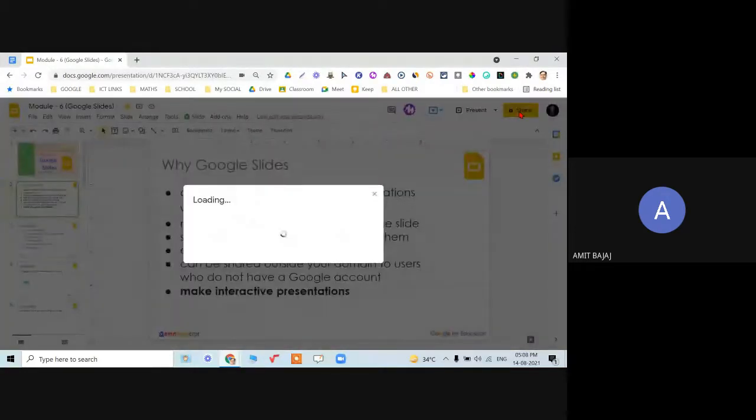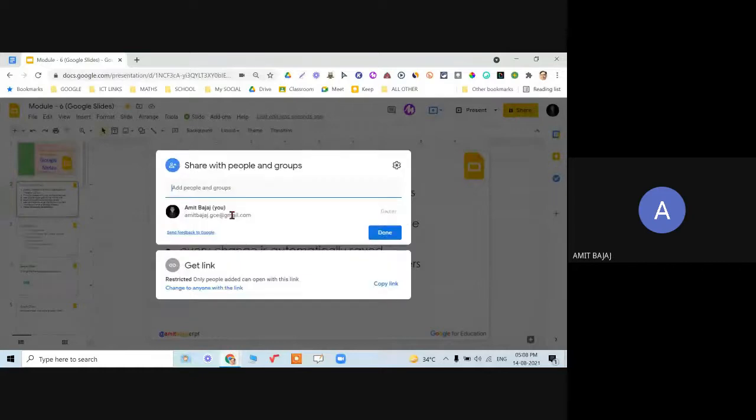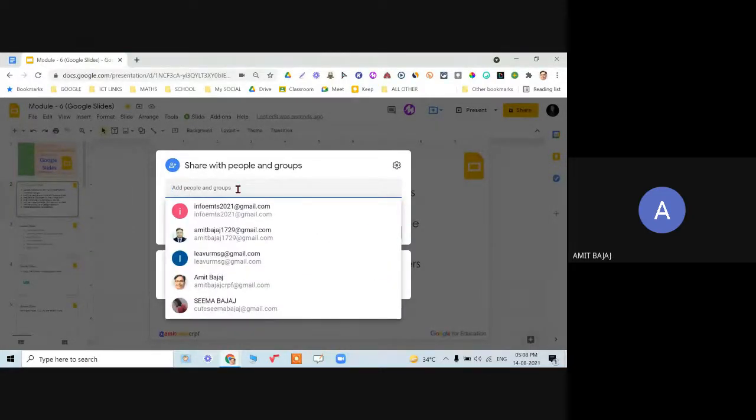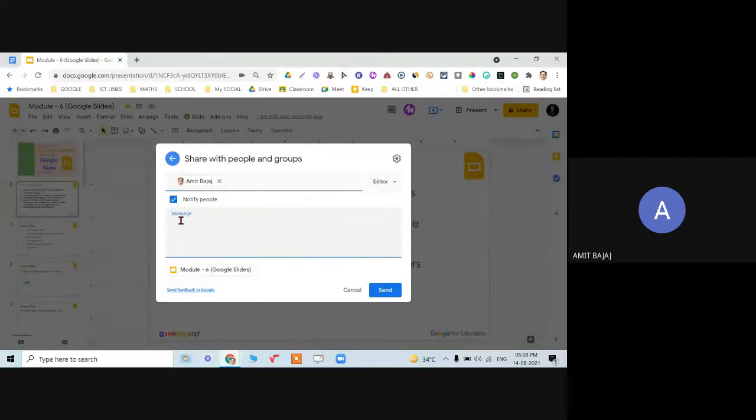When I click on this share button and add the email IDs of the persons, it will be shared with all those members. I can type a message, and the people will be notified via their email. I can make them an editor, a viewer, or a commenter. A commenter is both viewer as well as commenter.